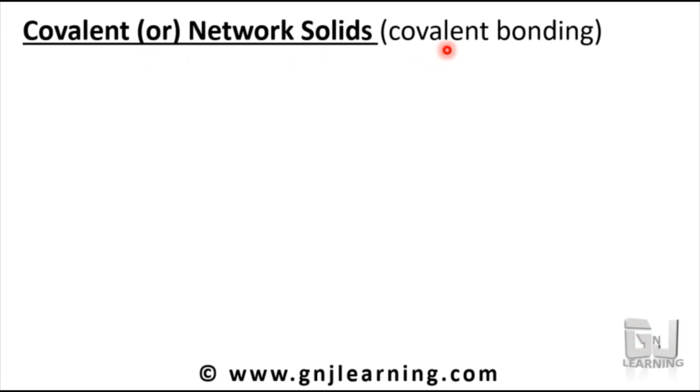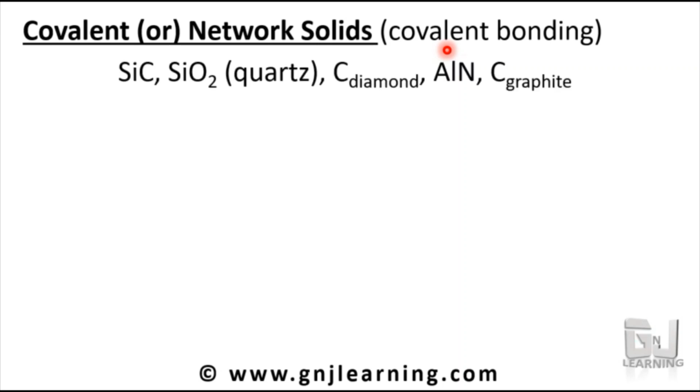Intermolecular force of attraction is covalent bonding, and we have a few examples that form covalent or network solids. First one is silicon carbide. Second is silica, quartz, which we have already seen in the last part. Then is an allotrope of carbon, that is the diamond form of carbon. Then aluminium nitride is another example. Then another allotrope of carbon, that is the graphite form. So we have two allotropes of carbon, diamond and graphite.